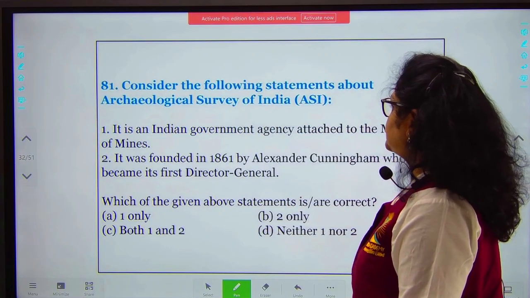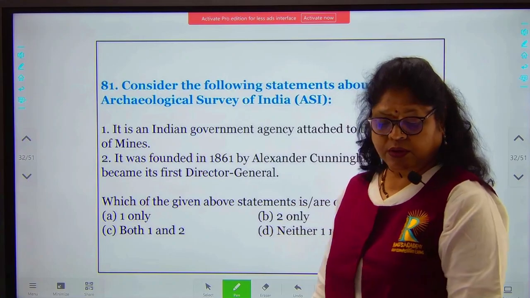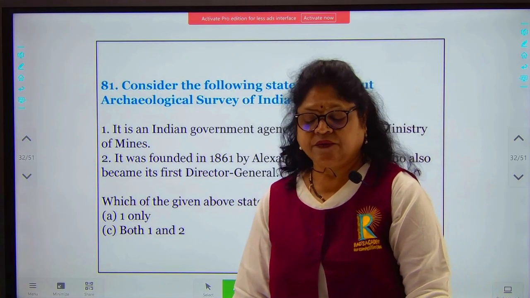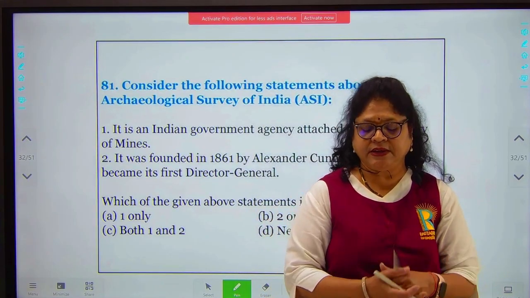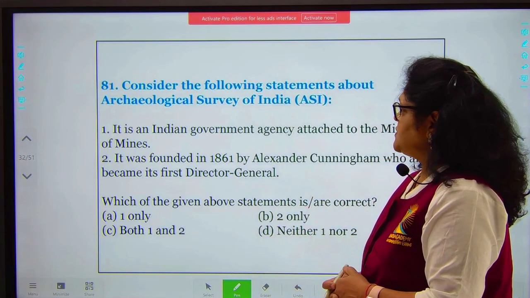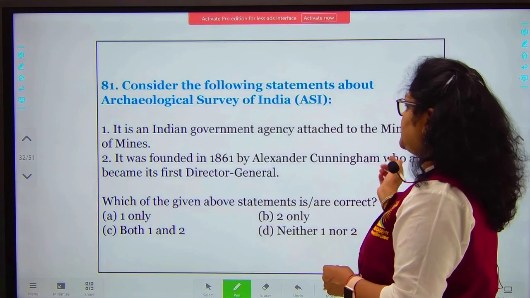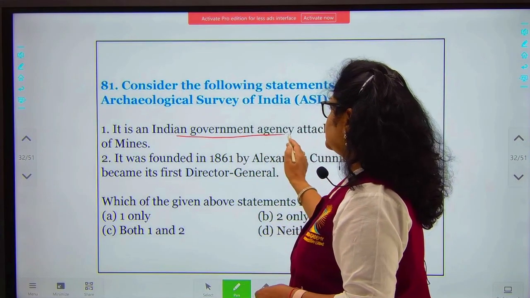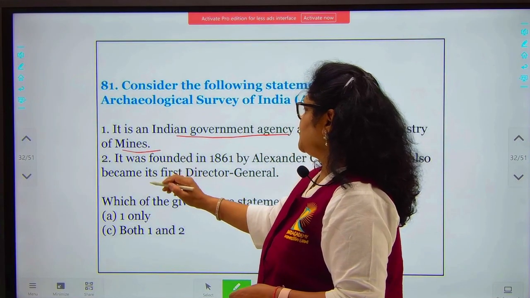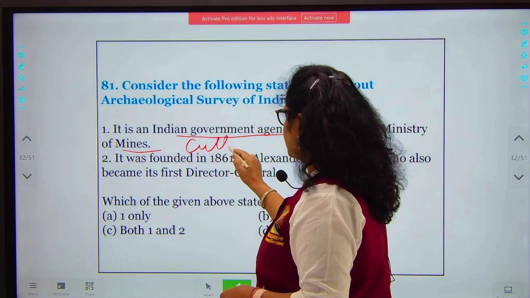Consider the following statements about Archaeological Survey of India. You keep hearing about the Archaeological Survey of India, the new discoveries that they make. So the option says it is an Indian government agency attached to the Ministry of Mines. Yes, it is an Indian government agency, but it is not in the Ministry of Mines. It is in the Ministry of Culture.